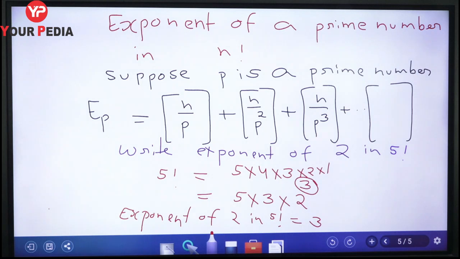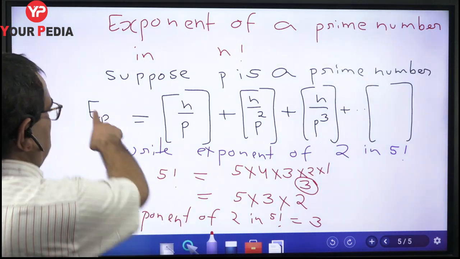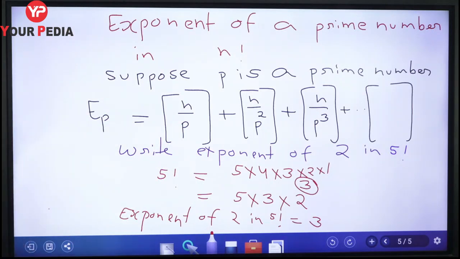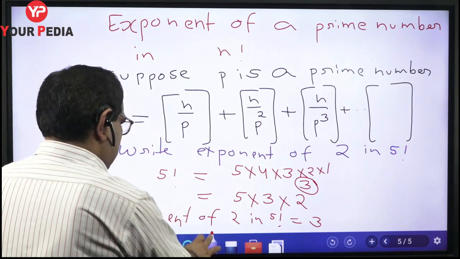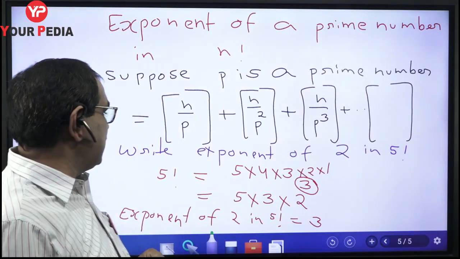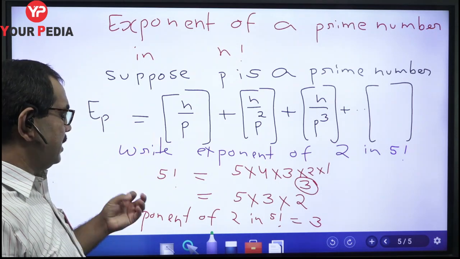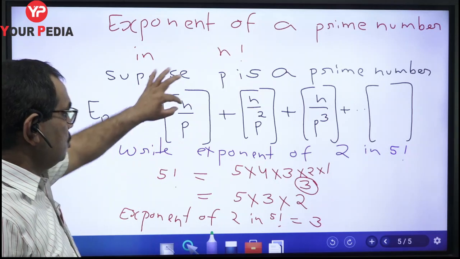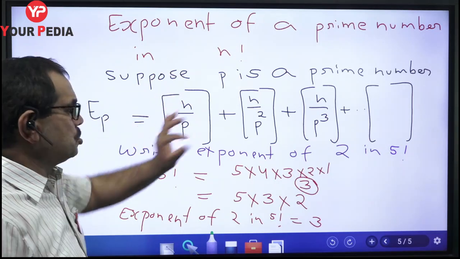Now how to calculate this exponent using the greatest integer concept? Now we have to understand this. So according to the formula written here, let us write n upon p. What is n? n is 5, because we are trying to get the exponent of 2 in 5 factorial. So n is 5 and p is 2.